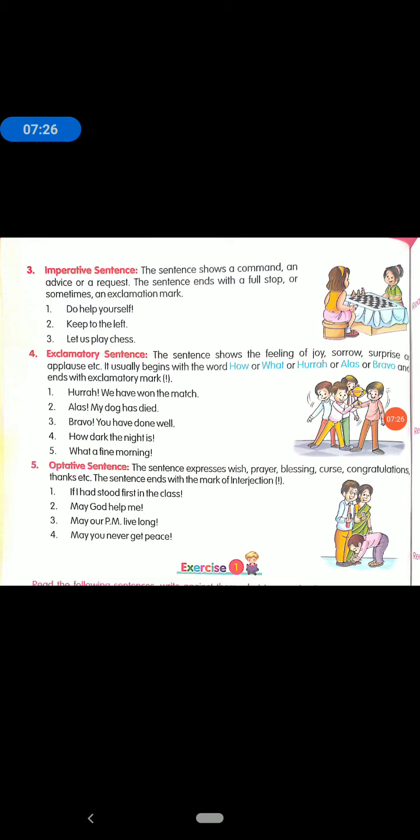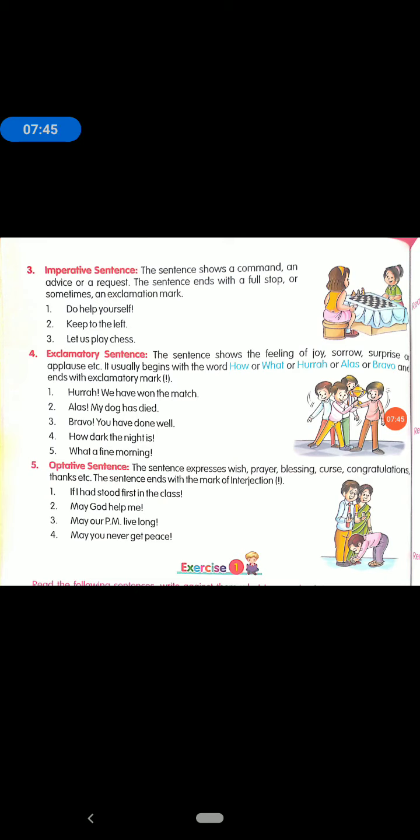Fifth is the optative sentence. Optative sentences express a wish, prayer, blessing, curse, congratulations, thanks, etc. This sentence ends with the mark of interjection, as in the picture.